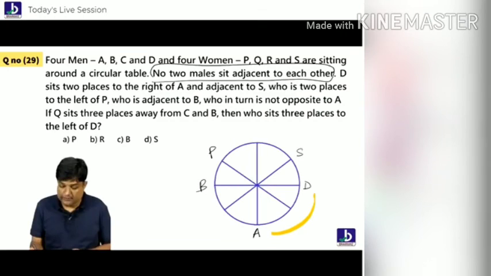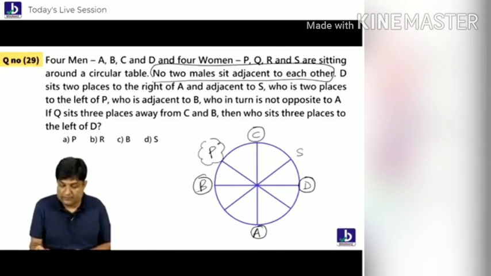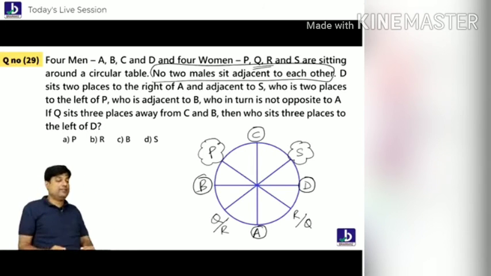Following everybody? So, no two males are adjacent to each other. So this is male, male. Can you have male here? No. This is male. Only one male is missing, that is C. Then what did he ask you here? Females are there. P is a female, R is a female, S is a female. Two females are there, Q and R. It can be RQ also. Who is sitting where we don't know, but we have solved it.